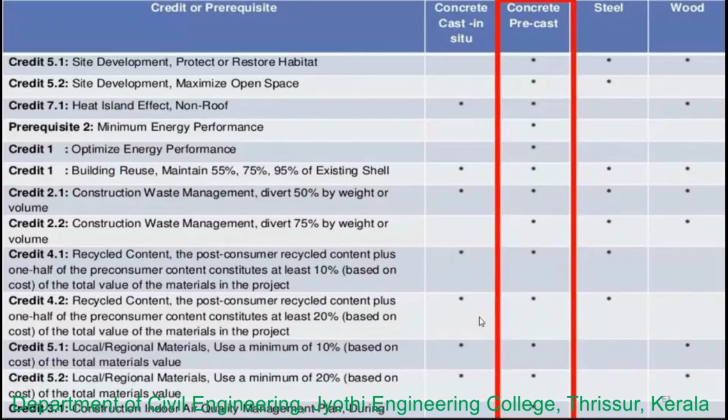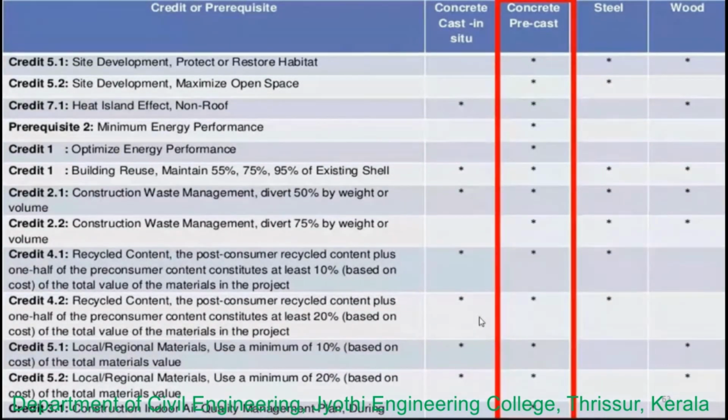Next is minimum energy efficiency performance. All the buildings should comply with the sections on building energy efficiency and performance. For that, we have to refer to a few of the codes like ANSI, ASHRAE, and IESNA. These are the codes with respect to energy performance. We have to follow these codes, and we can use precast sandwich panel walls in order to achieve this point, because the insulation plays a main role over here.